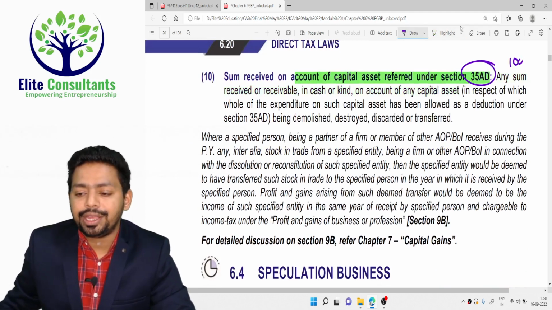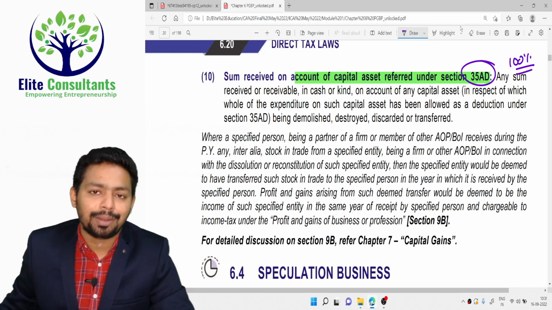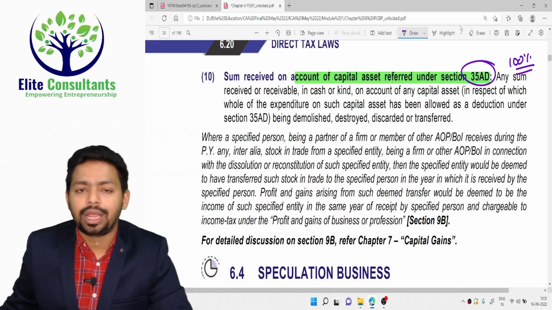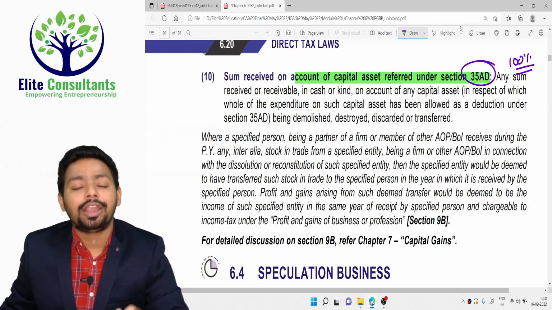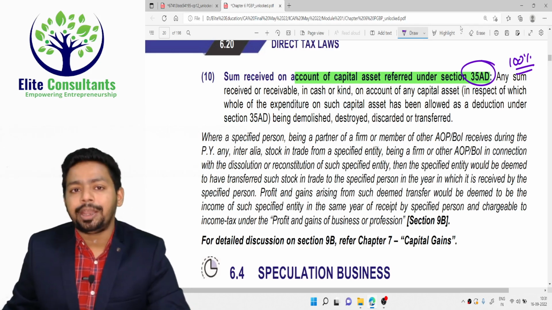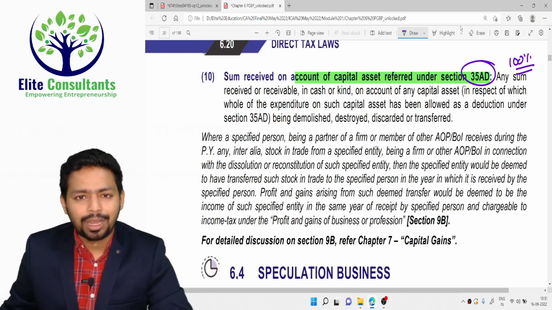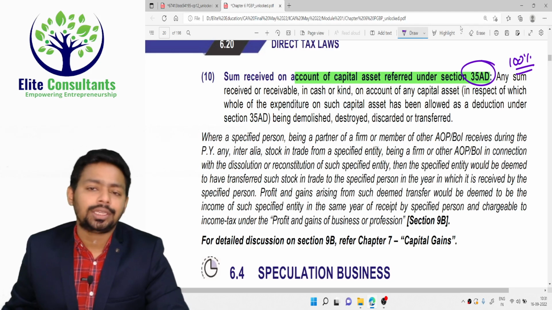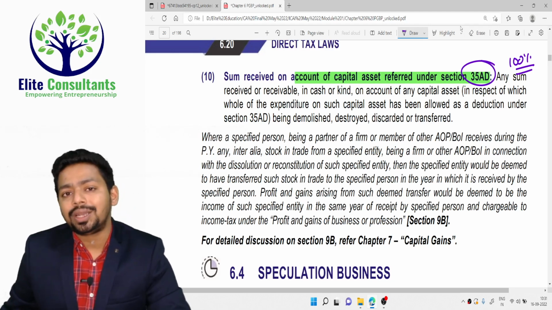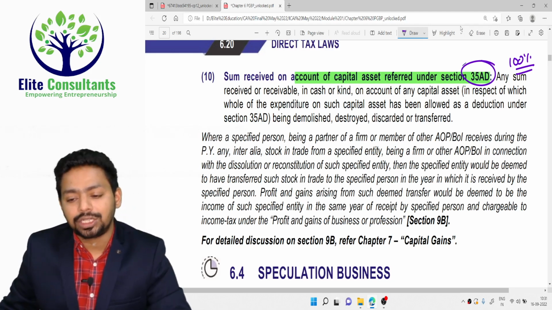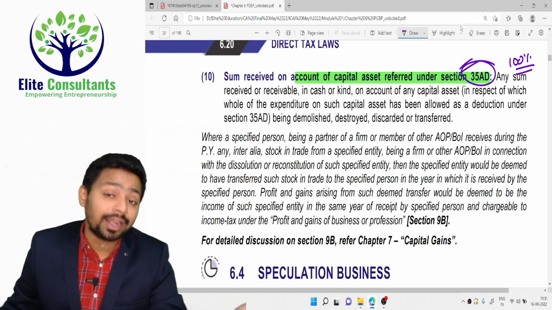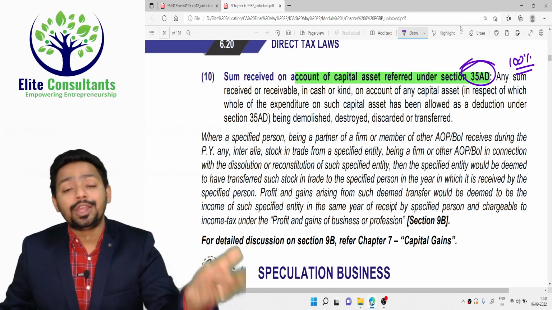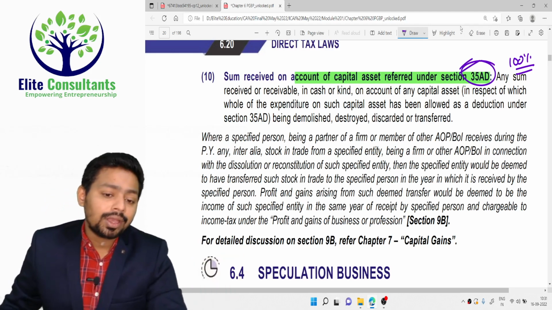Section 35AD gives you a 100% deduction for specified businesses, like a 3-star hotel or hospitals with 100 plus beds, cross country pipeline. So many businesses, I guess 15 businesses are there in section 35AD. If you are selling any asset that was used for a 35AD business, definitely you have claimed the 100% deduction. Now on sale, you should show that particular income under your PGBP.